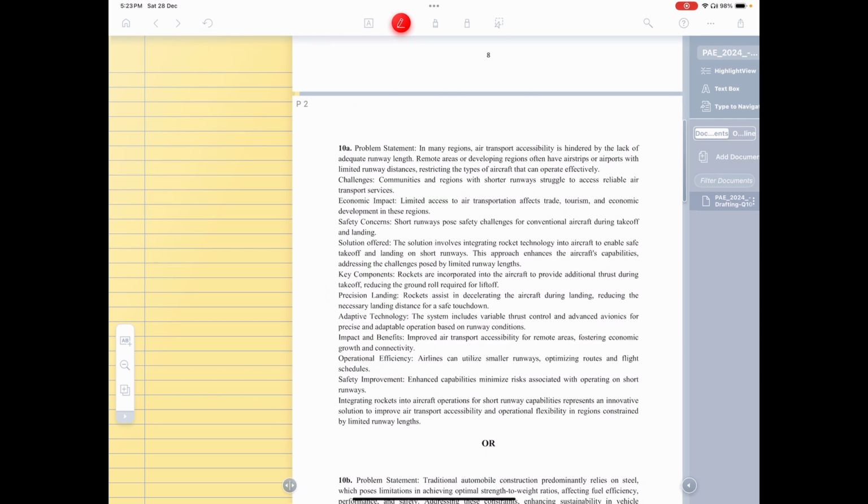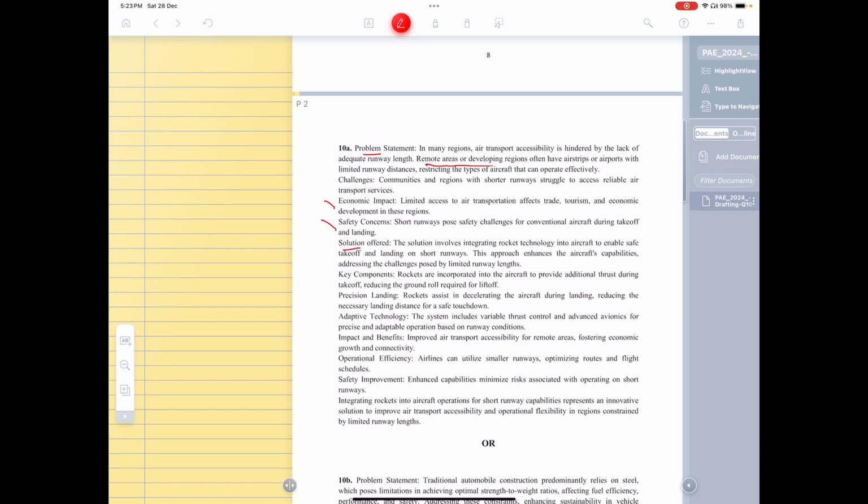In this question, we are given the problem. The problem is air transport becomes difficult in areas having smaller runways. These could be hilly areas or some terrains, maybe some island, remote areas, developing areas that have the problem that the runway size is limited. And because of that, there is an economic impact, there is a safety concern, etc.